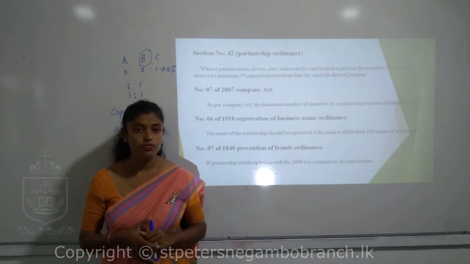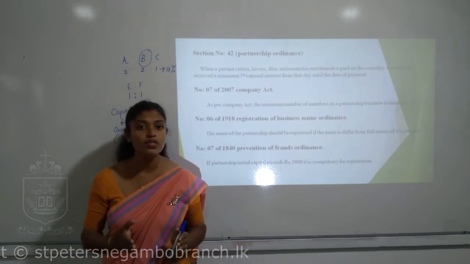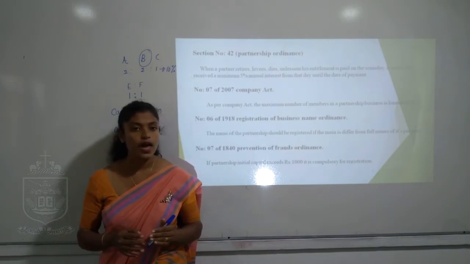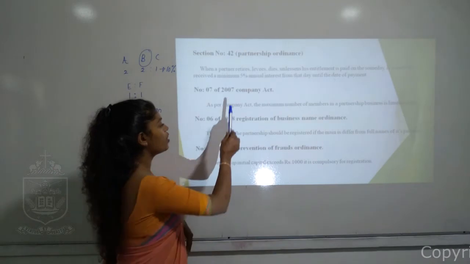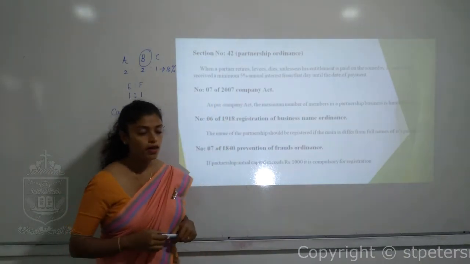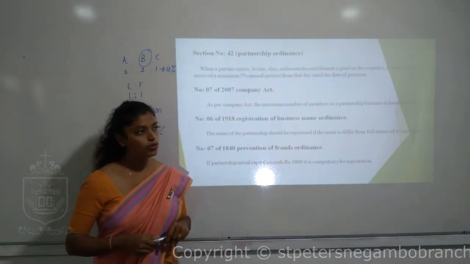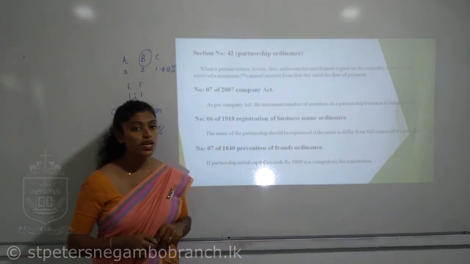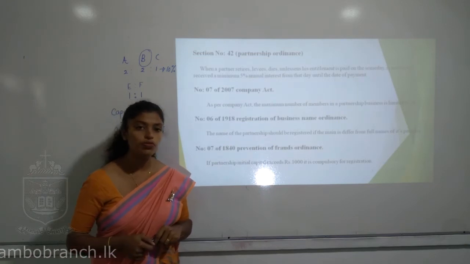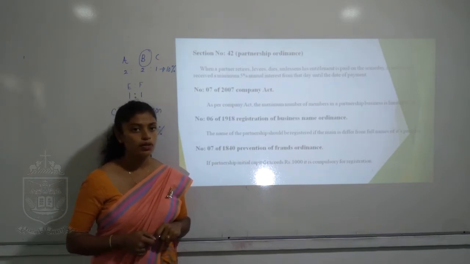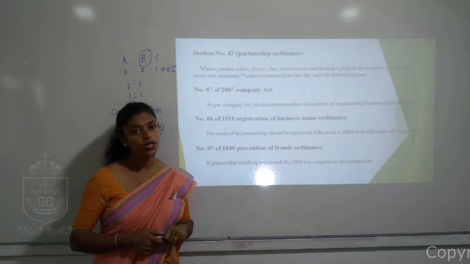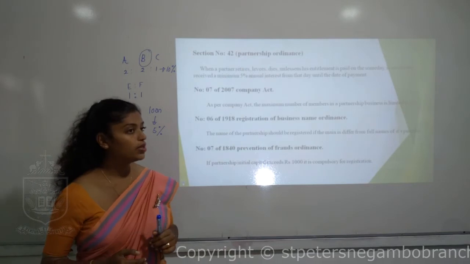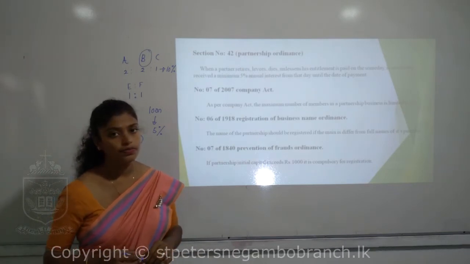But if you are unable to settle that amount at the same time, until we settle it we have to pay him 5% annual interest. Remember, section number 42 speaks about the interest given to retired partners. But section number 24 has a statement regarding 5% interest for the loan given by existing partners. This one is about the partners who have left.